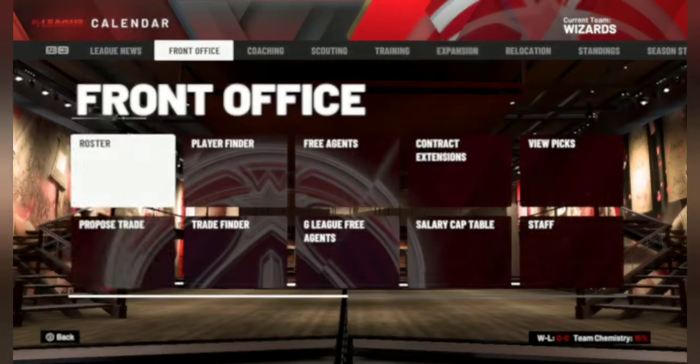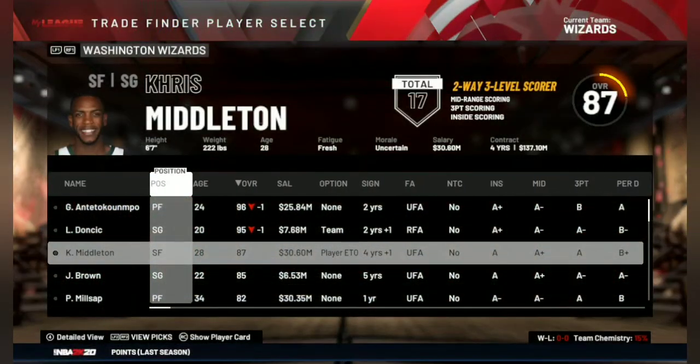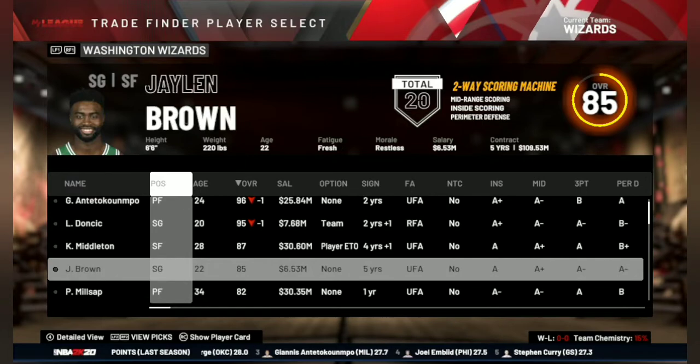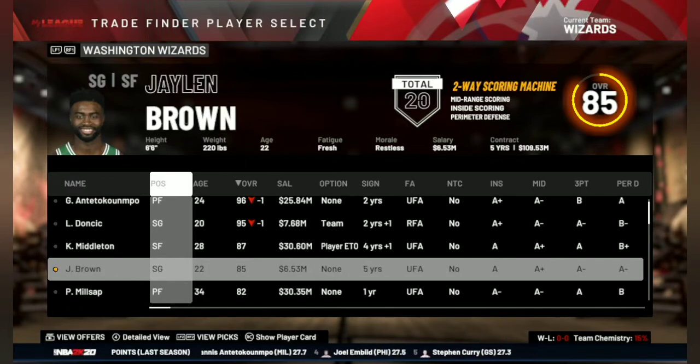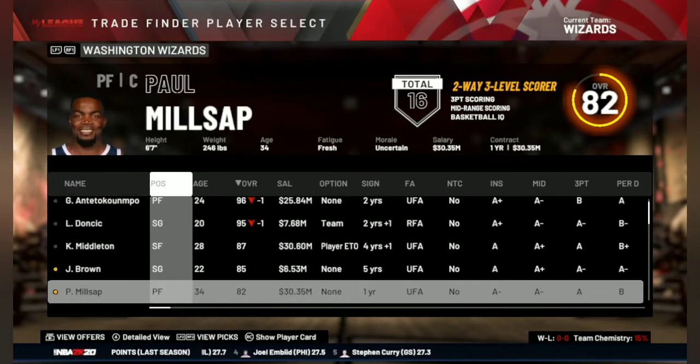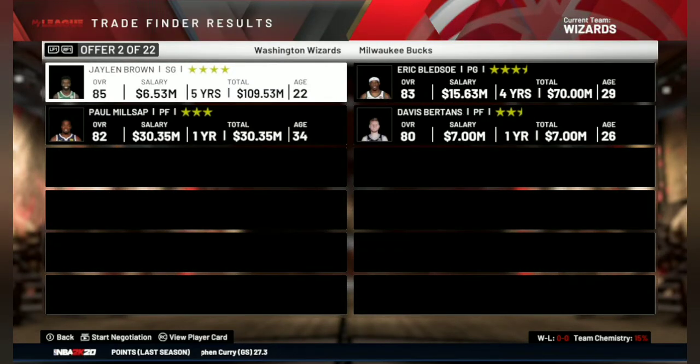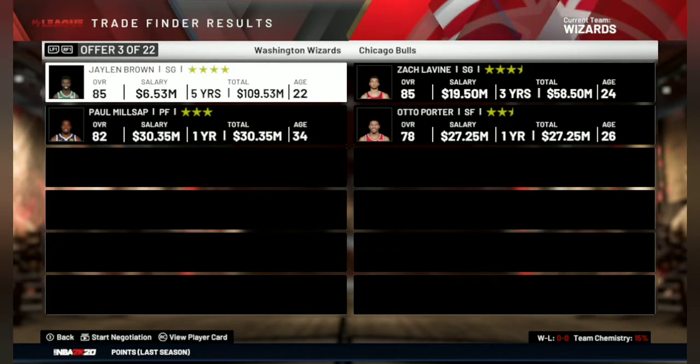So now let's move to the trade finder and look for some solid punch and try to win the championship. I'll do a 2 year rebuilding challenge, as I normally don't prefer to do it for just 1 year. So let's first look for Jaylen Brown here. Let's see what we can get for him.